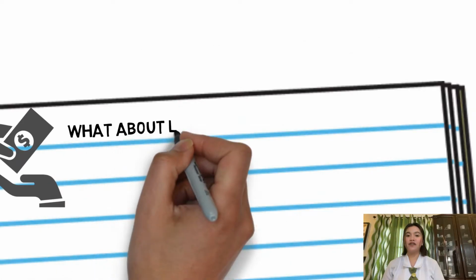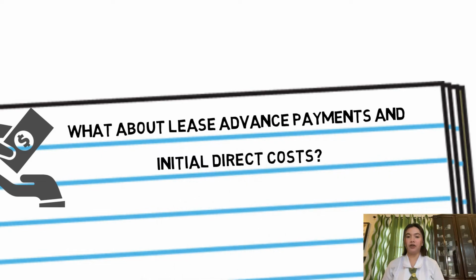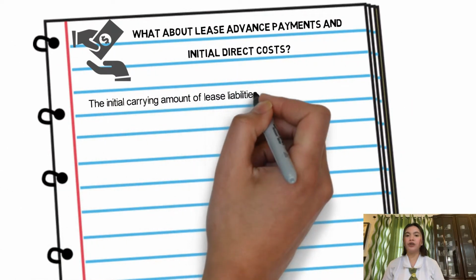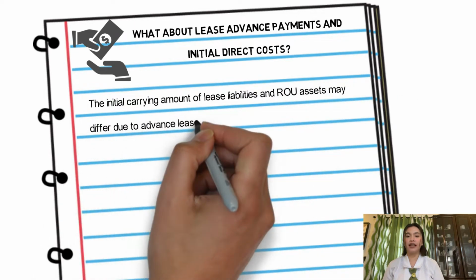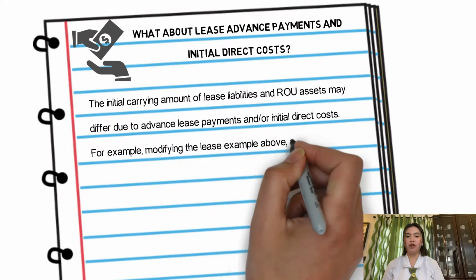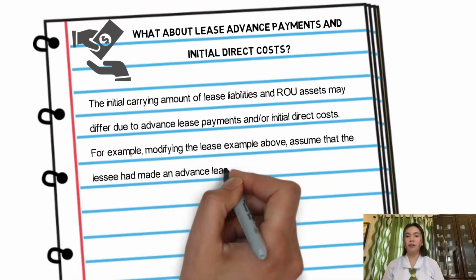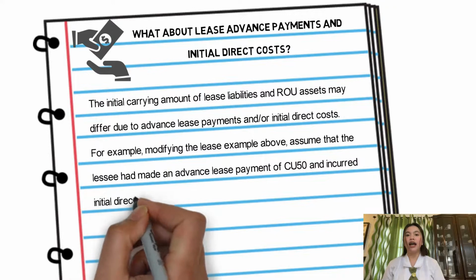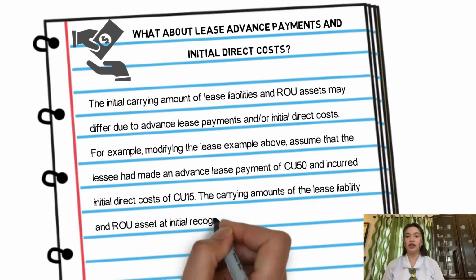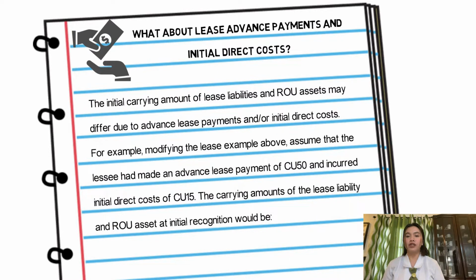What about lease advance payments and initial direct costs? The initial carrying amount of lease liabilities and ROU assets may differ due to the advance lease payments and/or initial direct cost. For example, modifying the lease example above, assume that the lessee had made an advance lease payment of CU50 and incurred initial direct cost of CU15.